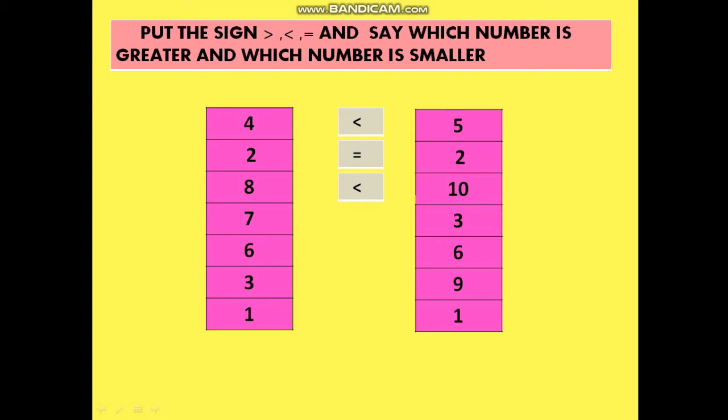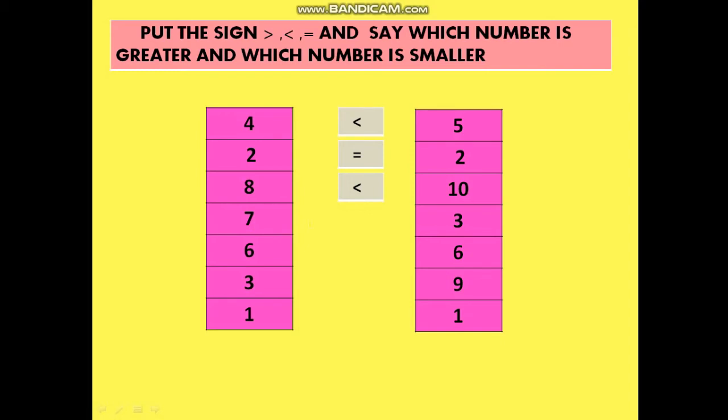Let's do the next part. 7 and 3. I know you are very smart kids. Now without counting also you must be able to do this. But I am going to count for you. Let's start. 1, 2, 3. By the way, 3 has come before only. So 3 is before. So obviously 7 will be afterwards and it is the greater number.